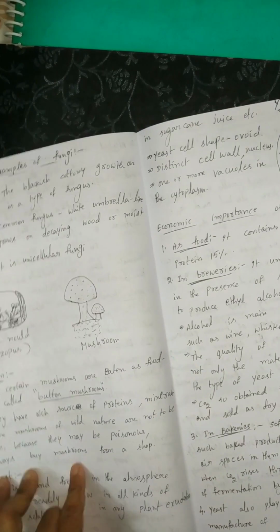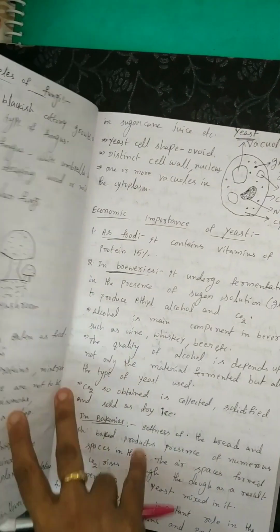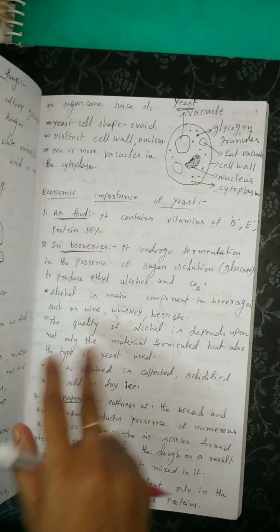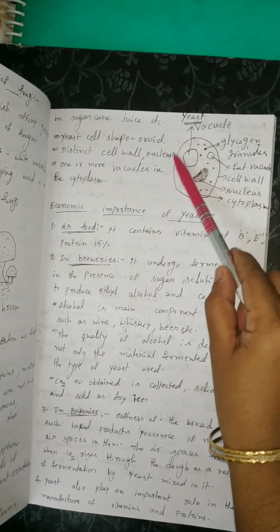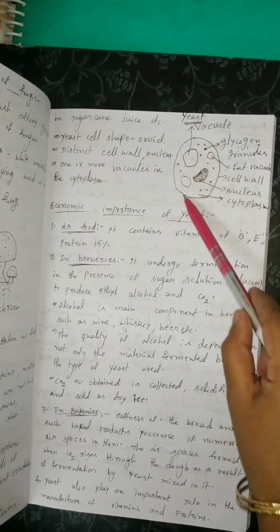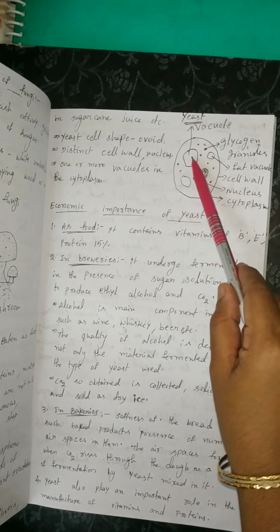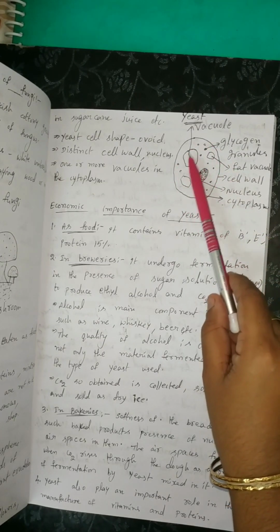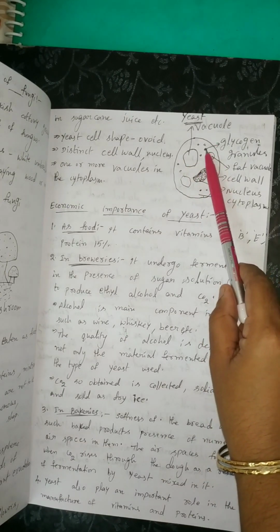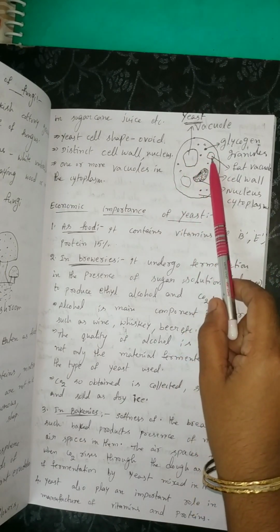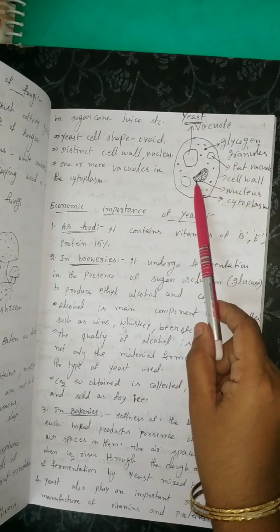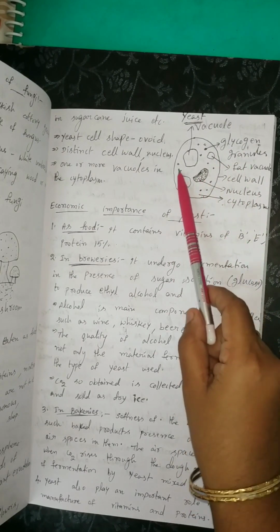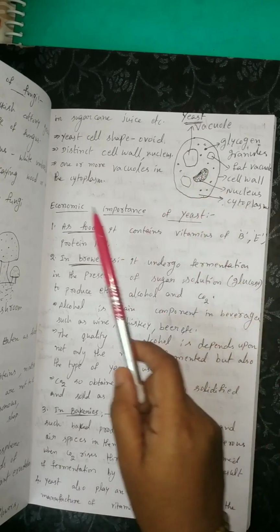So this is the structure of the yeast. This is the cell wall. This is a vacuole. This is glycogen granules. This is a fat vacuole, cell wall, nucleus, and the remaining part is cytoplasm.